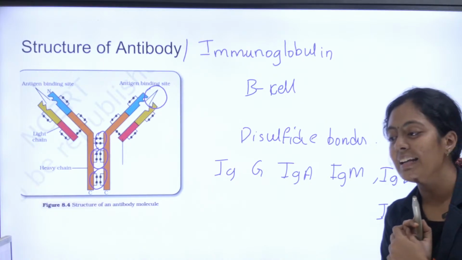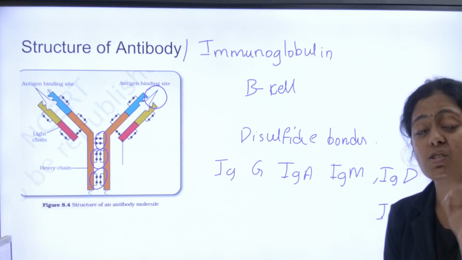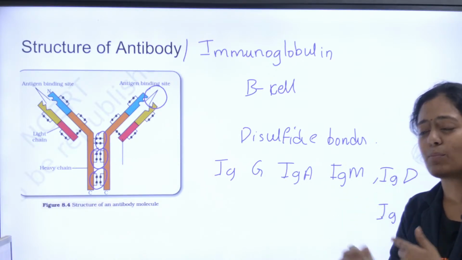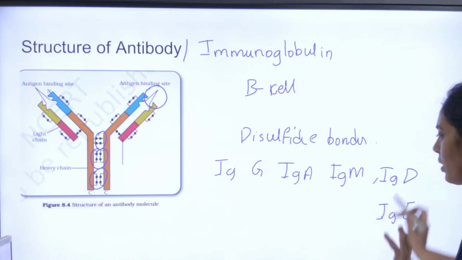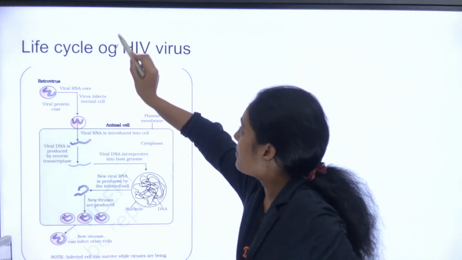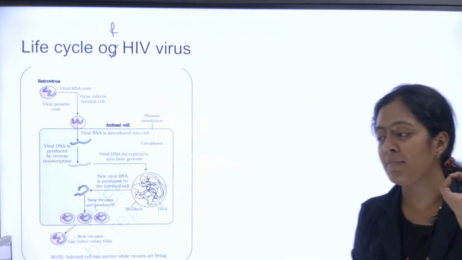Okay, all these are the antibodies which are present based on the heavy chain. In the heavy chain, whenever it changes, the type of antibodies keeps changing. That's it. Okay, a very important diagram. Another important topic, the life cycle of HIV virus.